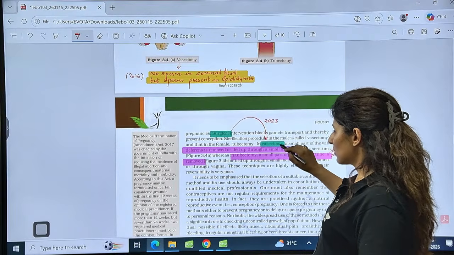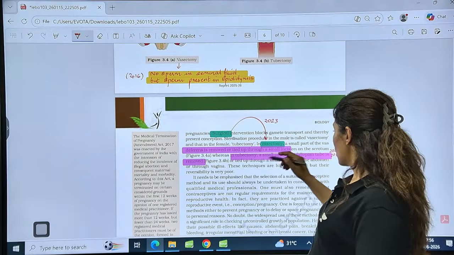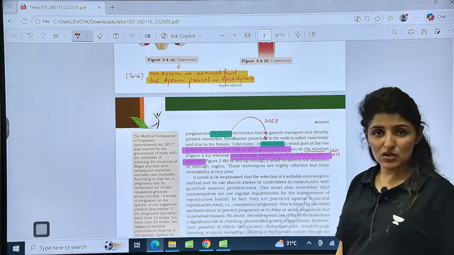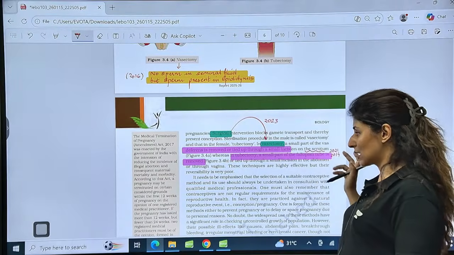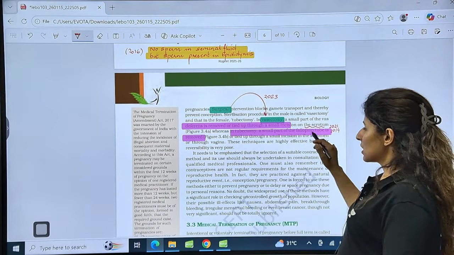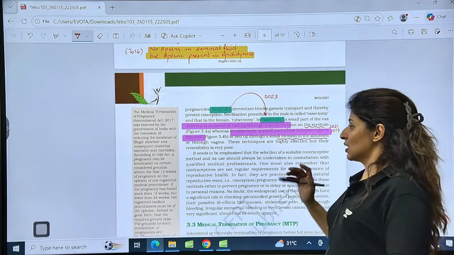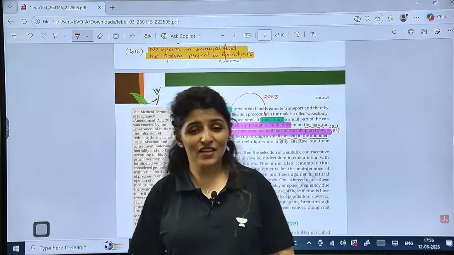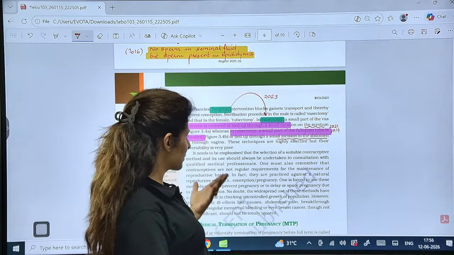So surgical method involves vasectomy, vas deferens cut and tied through small incisions on the scrotum. So it is not a major surgery, just a small cut is made through scrotum and it is cut. And then in tubectomy, a small part of fallopian tube is cut through a small incision in abdomen. So as compared to vasectomy, tubectomy is slightly a bigger surgery, but not major surgery.